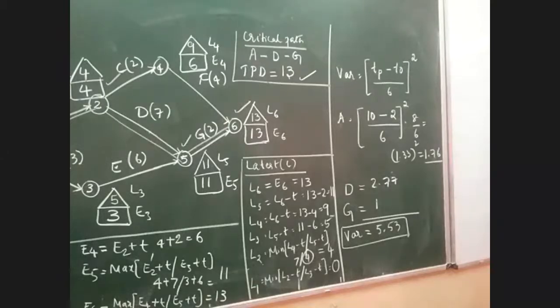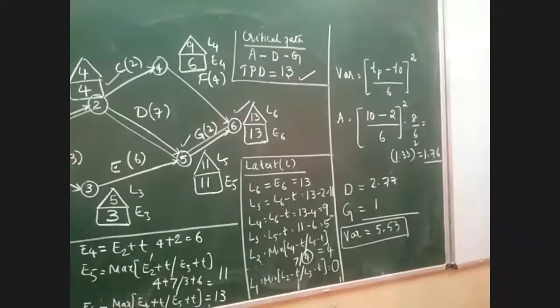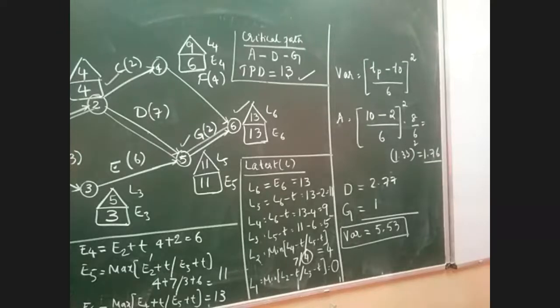In another problem there may be 4 activities, or 5. How many critical activities are there? Those activities should be taken. You have to remember this clearly. Whenever you are calculating variance, I have to calculate variance only for the activities which lie on the critical path. The non-critical path need not be considered. This has to be very clear.